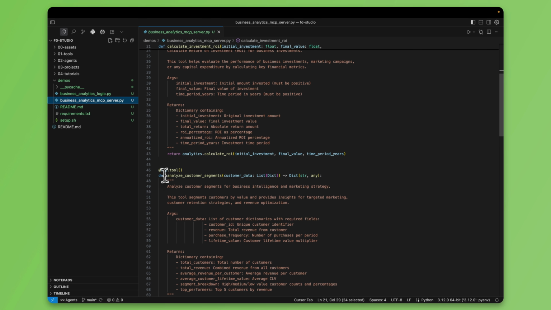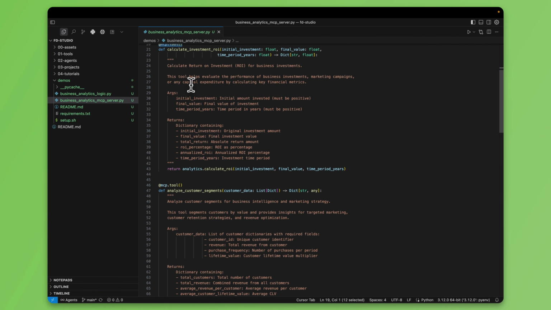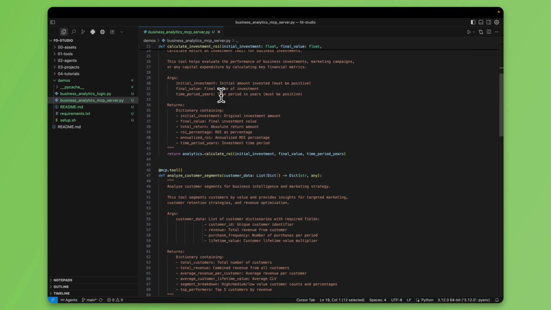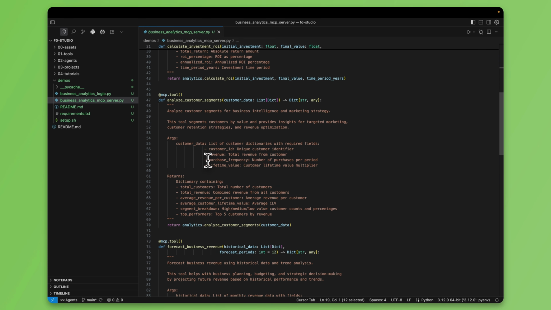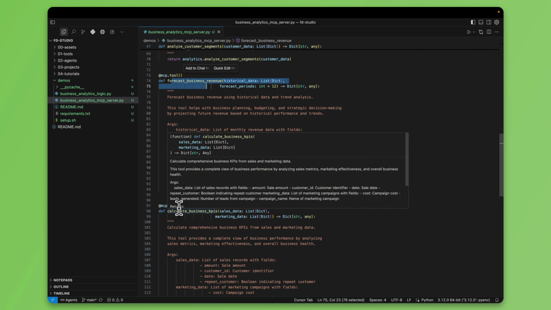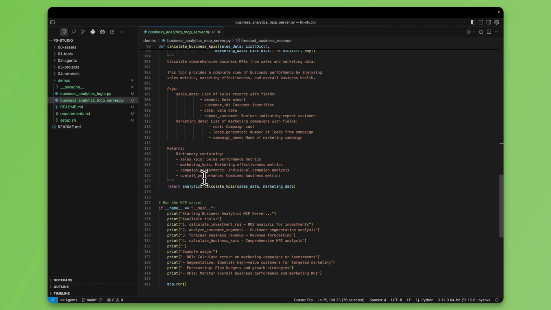And we're going to do the same for all the tools. So in this case, we are going to end up with 4 different tools. One tool is calculate ROI. The next tool is analyze customer segments. The next tool is forecast business revenue. And then the next tool is to calculate business KPI. And you can have as many tools as you want.